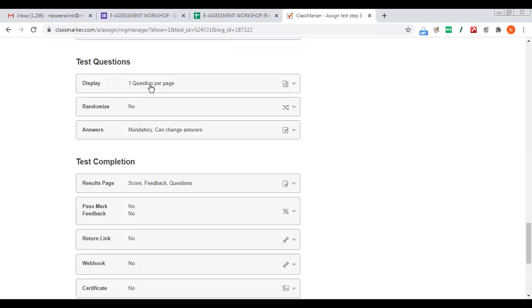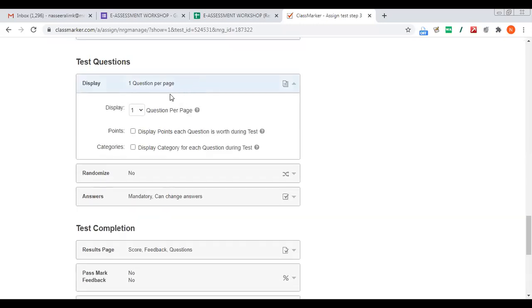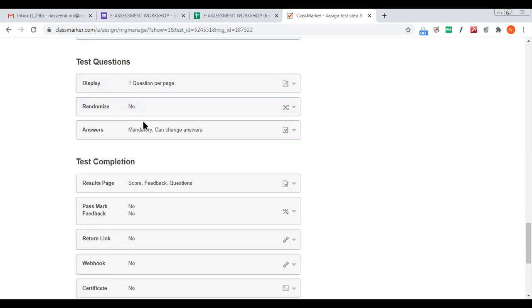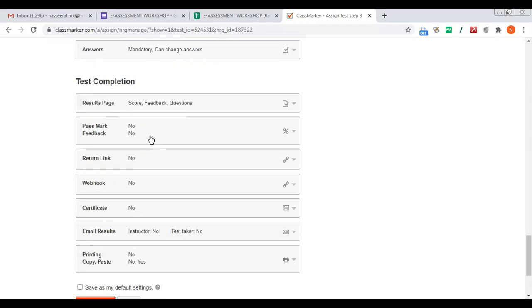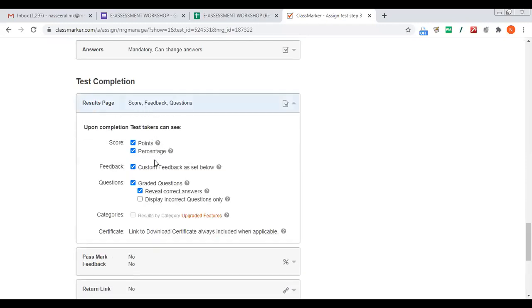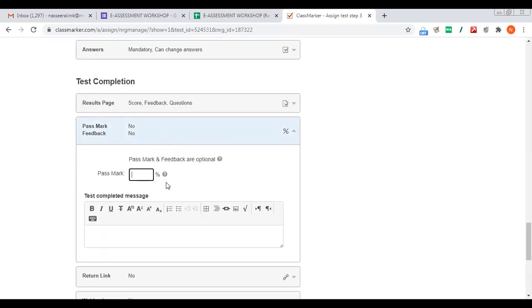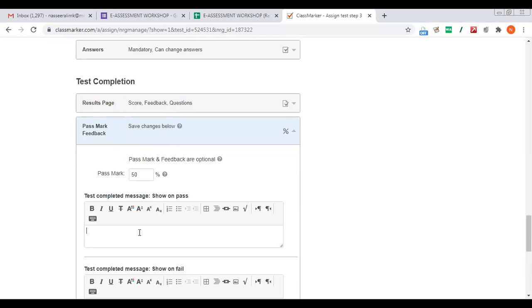And how the questions should be displayed, either one question per page or multiple questions per page, all these options will be there. And do you want to randomize the order of the questions? You will be having that option. Now how the result page should look, that is score, feedback, questions, etc. Then what is the pass mark? You can set the pass mark at 50%. Then if the test is completed, a message if they have passed, you can add congratulations.